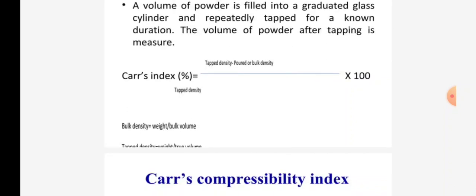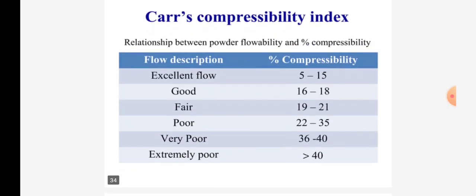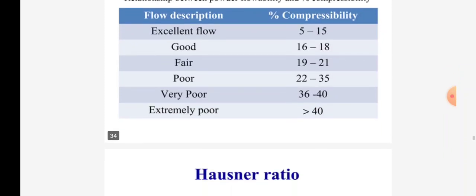So bulk density is equal to weight upon bulk volume. What are the index values of Carr's compressibility? The relationship between powder flowability and percent compressibility. In the table you can see flow descriptions and percentage compressibility. Excellent flow is 5 to 15, good 16 to 18, fair 19 to 21, poor 22 to 35, very poor 36 to 40, extremely poor is greater than 40.